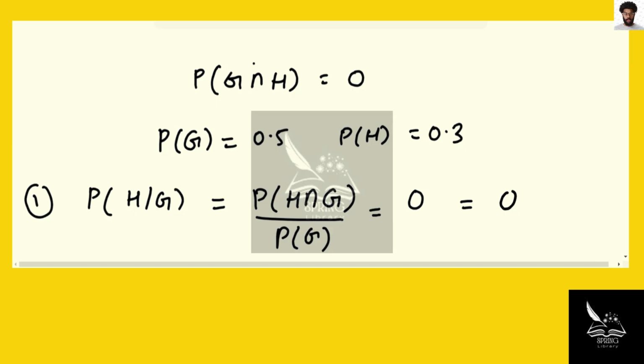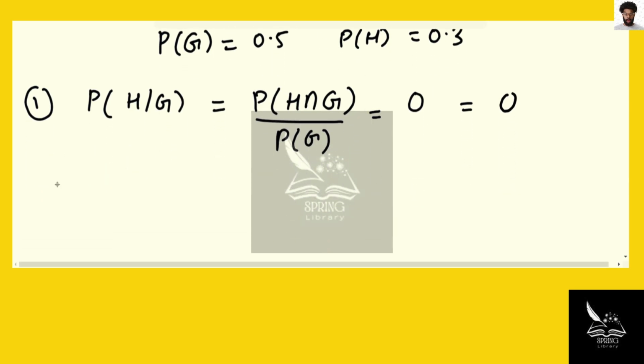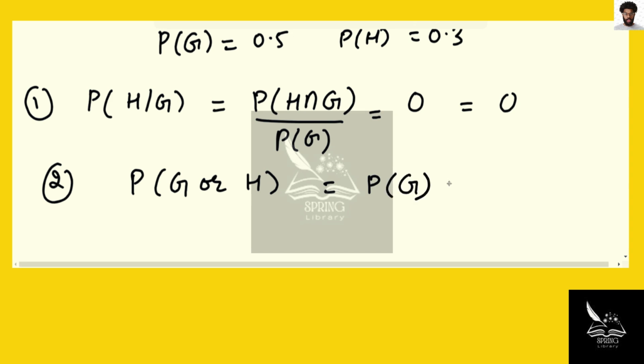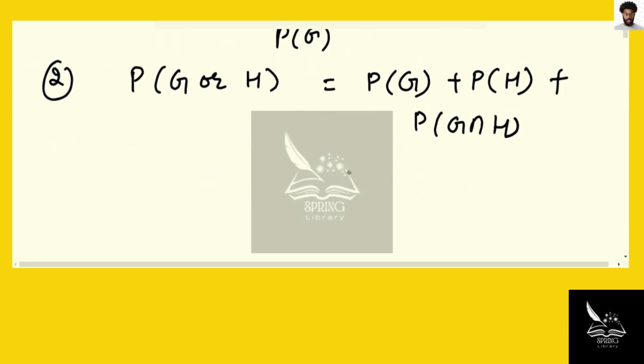Second one is to find the probability of H or G, the probability of G or H. That is equal to the probability of G plus the probability of H minus the probability of G intersection H. But both of these events are mutually exclusive, so that value is equal to 0. So the probability of G or H is equal to 0.5 plus 0.3, that is equal to 0.8.